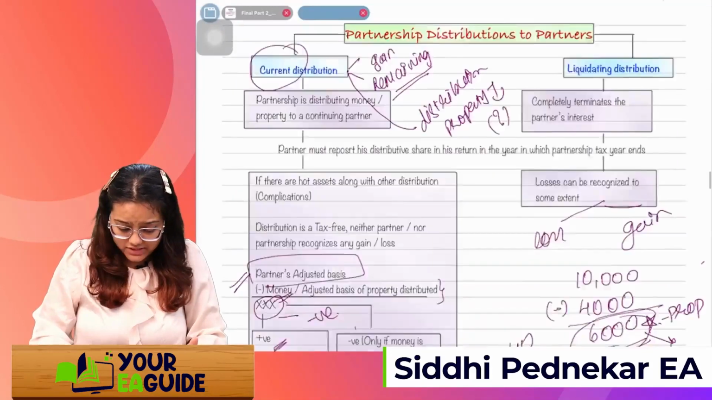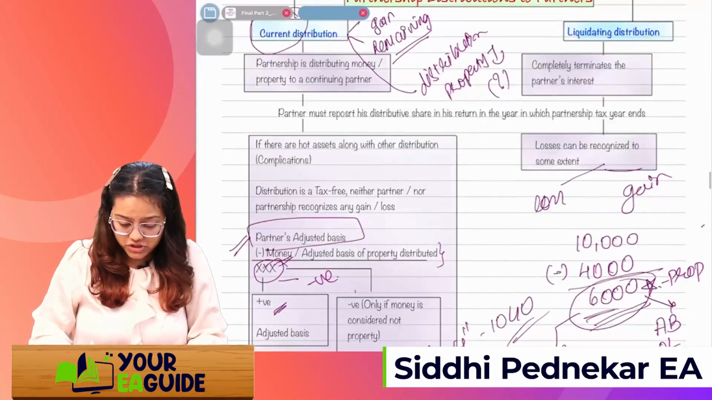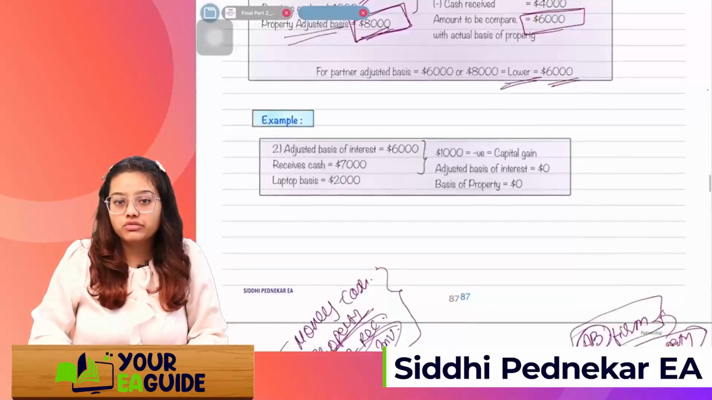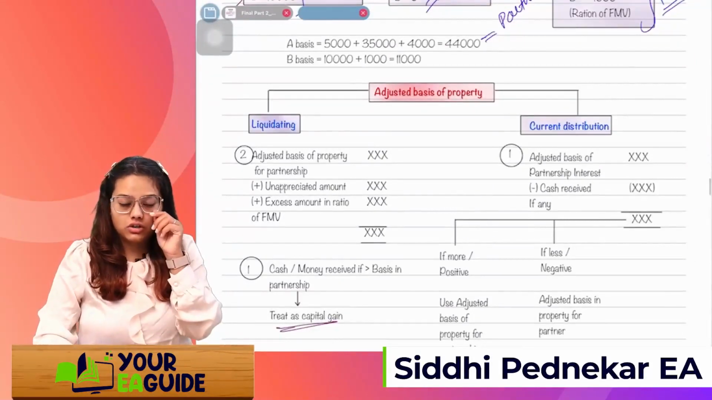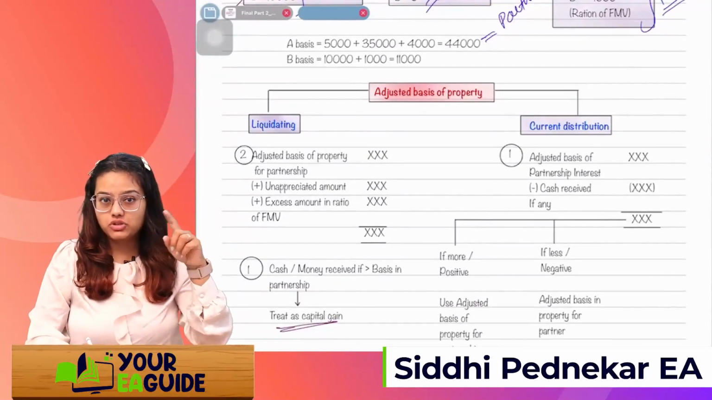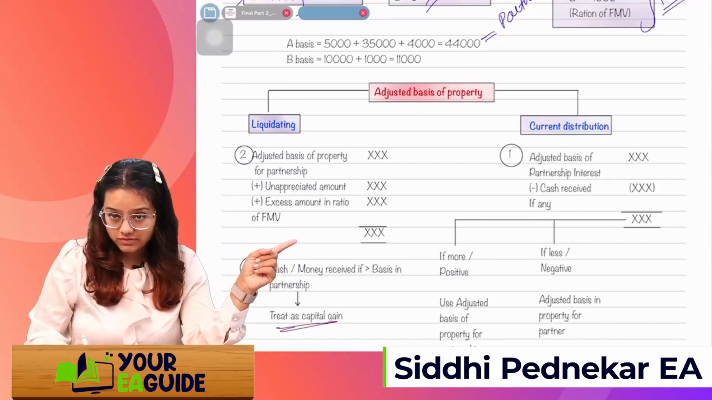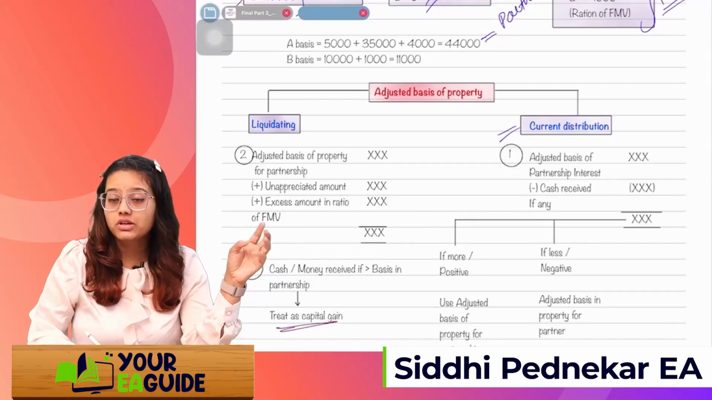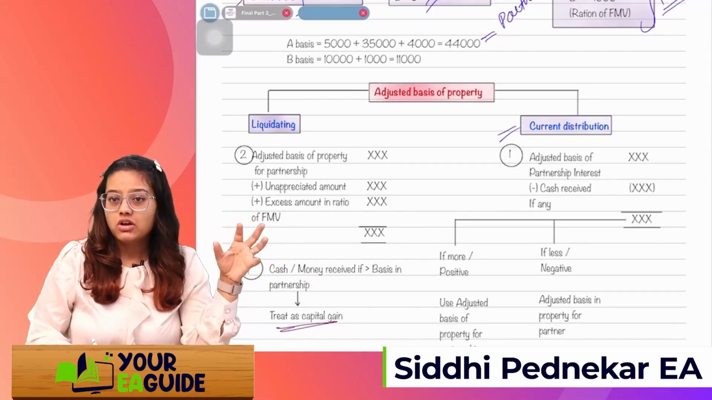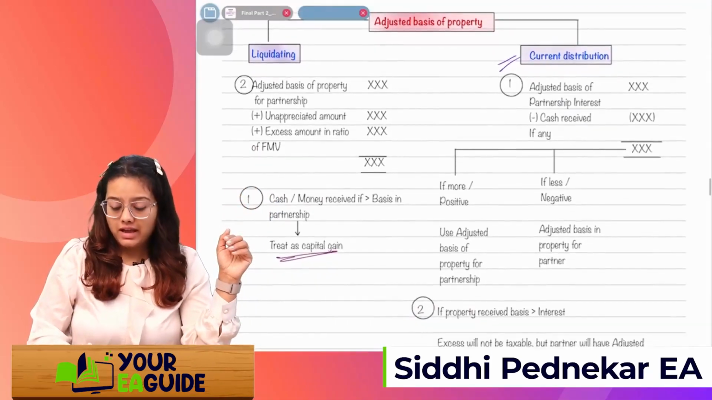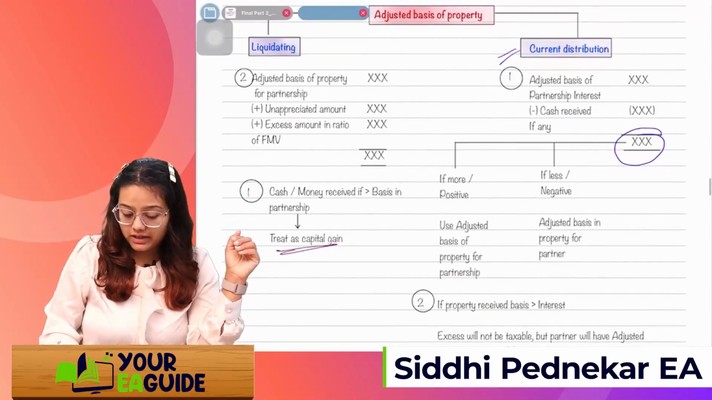Okay, then we have done unrealized receivables and inventory. Then we saw distributions, current distribution and liquidating distribution. I'll just revise it once. Quickly we'll revise current distribution and liquidating distributions. In case of current distribution, first I'm talking about this: the adjusted basis of the partnership interest will be reduced, compared with the cash, right? Whatever cash we are receiving, if this amount is more or if this amount is positive, we'll directly take it as an adjusted basis.